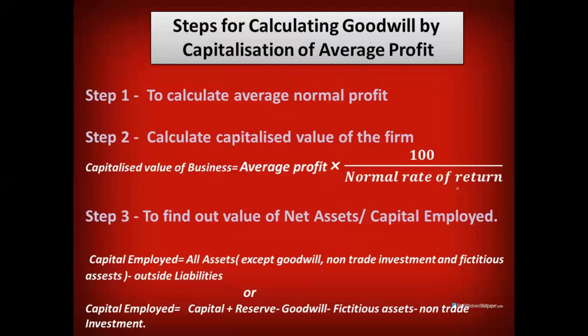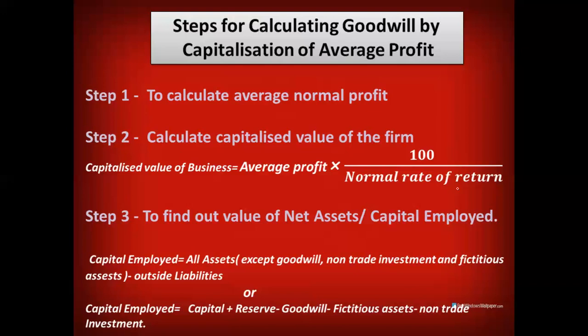What does it mean? It means if a firm is earning an average profit of 1 lakh, it must have invested this much amount into the business, right? So for example, if the average profit of a firm is 10,000, what is the normal rate of return? 10%. So if we capitalize, 10,000 multiplied by 100 by 10 comes to 1 lakh. It means they must have invested a minimum of 1 lakh rupees of capital into the business to earn this much profit, right? So this is called capitalized value.